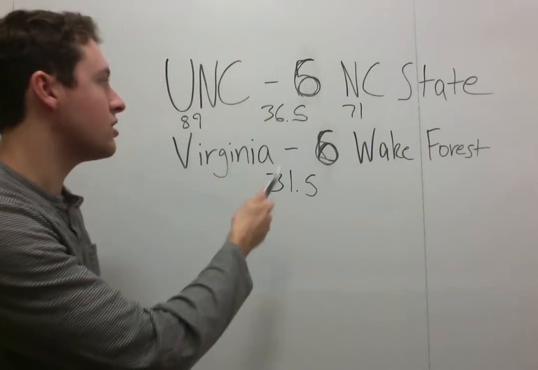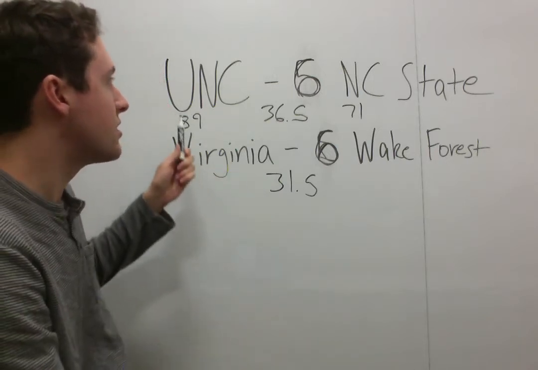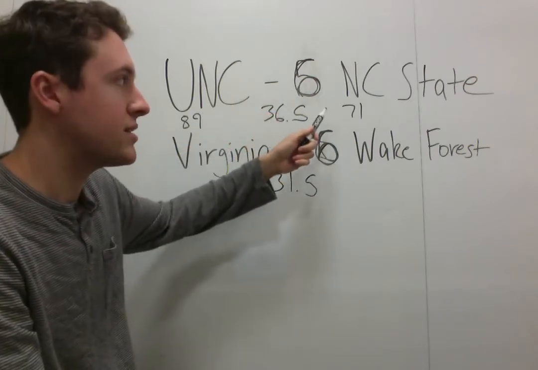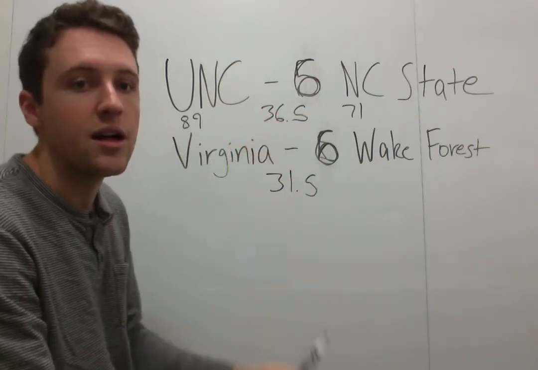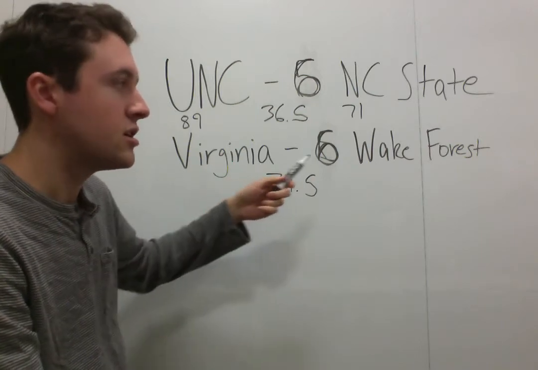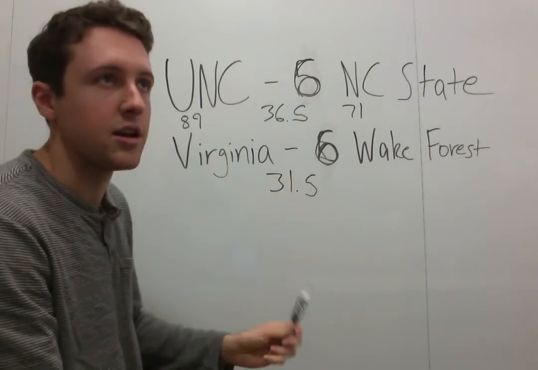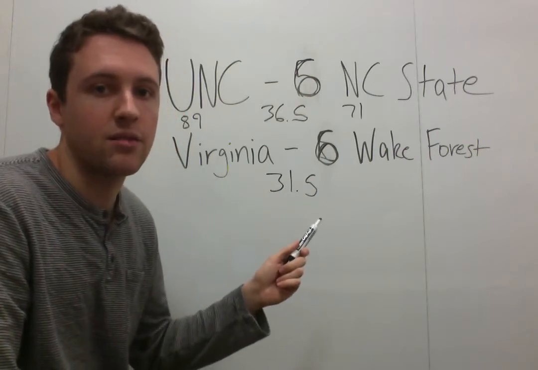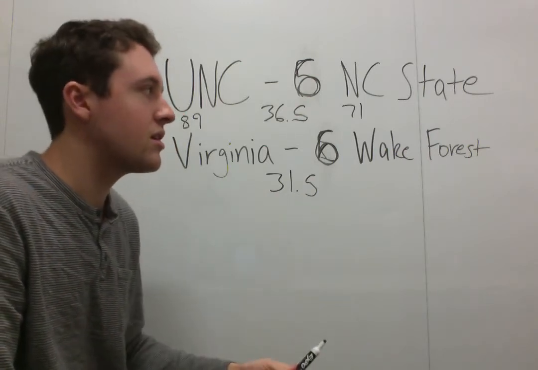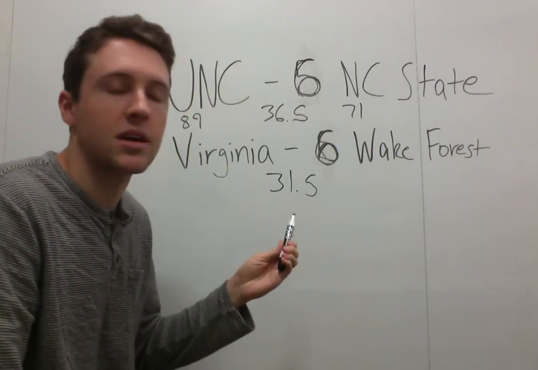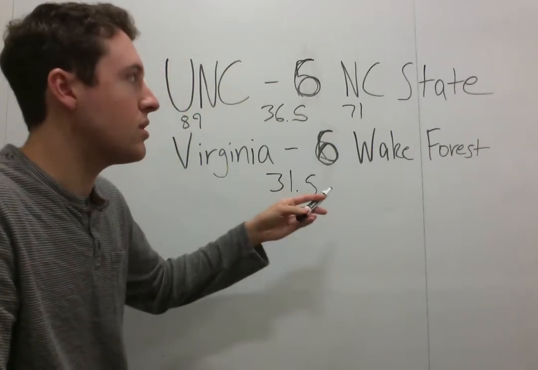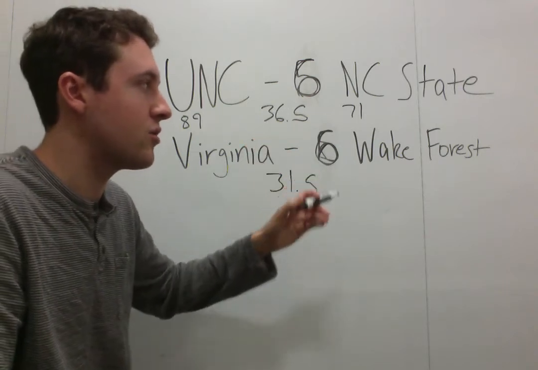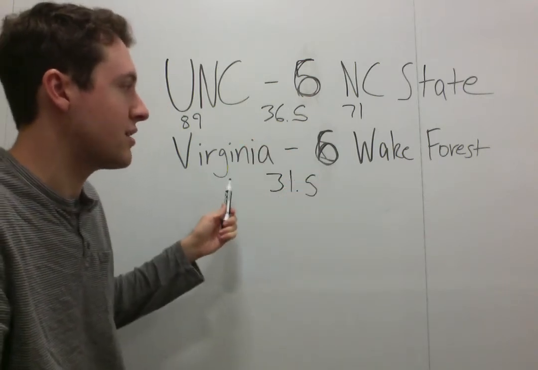And in the long run, it'll pay off. UNC will more than likely cover the minus 6 when trailing by 10 in the first half against NC State. Then Virginia would cover minus 6, trailing by 10 against Wake Forest. Now you could argue that Wake Forest is less likely to go up by 10 on Virginia, but with the volatility of basketball, sometimes any team can get up. We don't think it's so much more likely that NC State gets up by 10 than Wake Forest, that it's worth locking in Virginia.